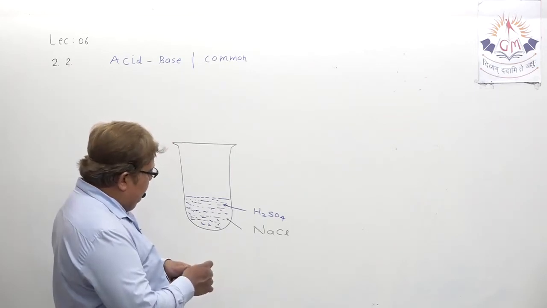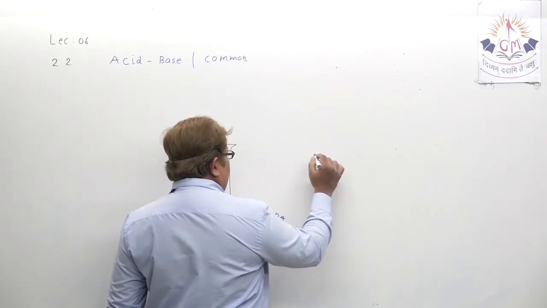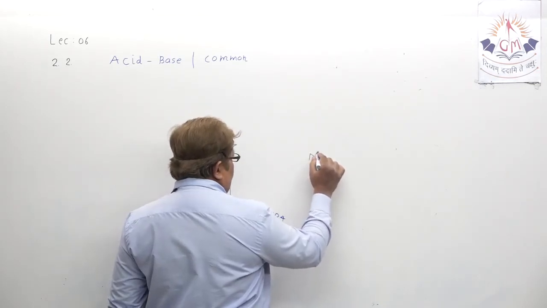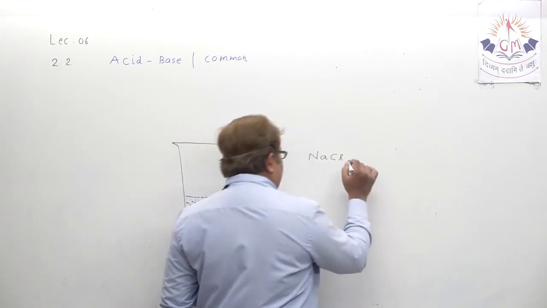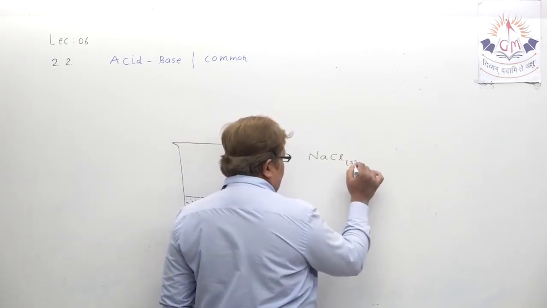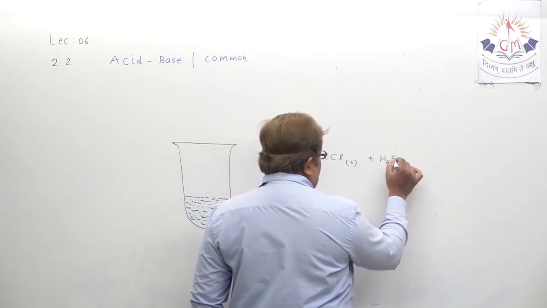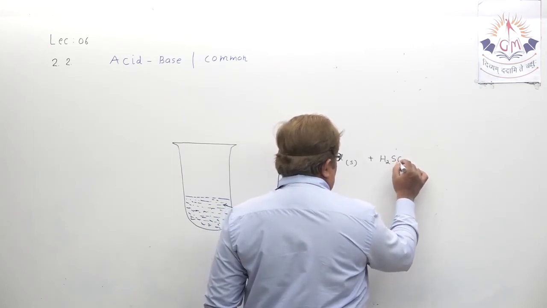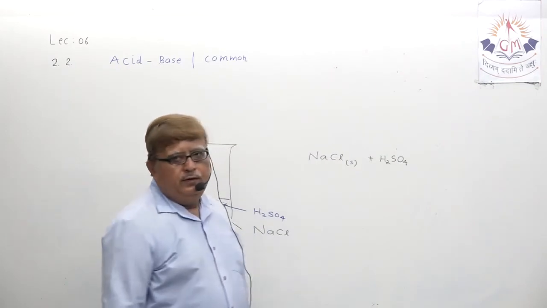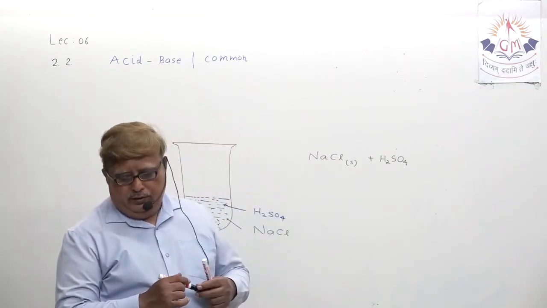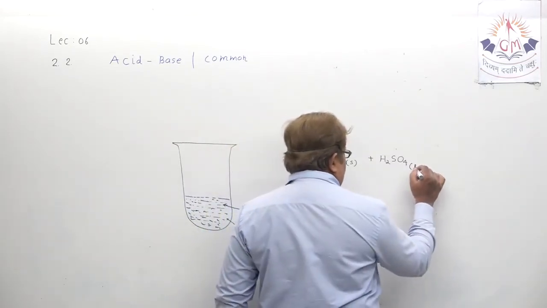Understand how the reaction takes place? Let us write NaCl, that is sodium chloride, when reacted with H2SO4, sulfuric acid, in liquid form.